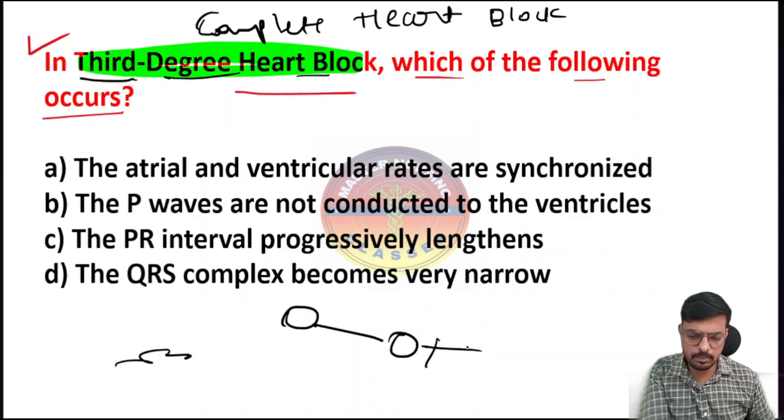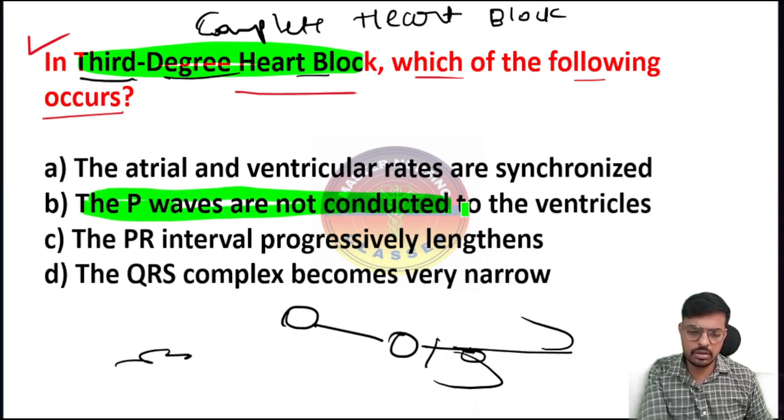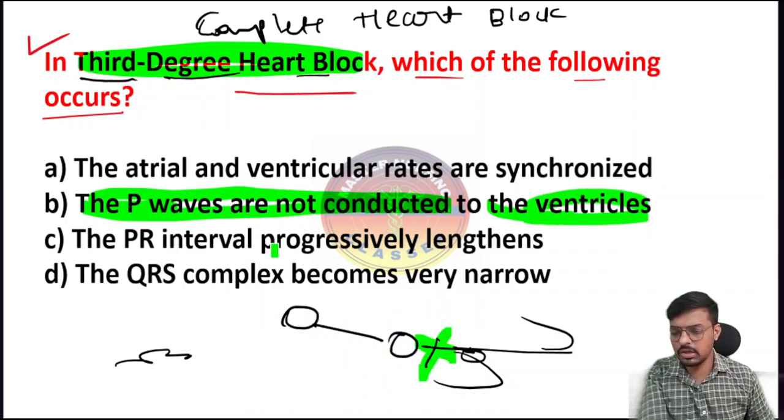After that, it is completely blocked. It is not conducting to the bundle of His, meaning the signal is not going to the ventricles. So the answer here is that the P waves are not conducted to the ventricles. There is complete blockage.